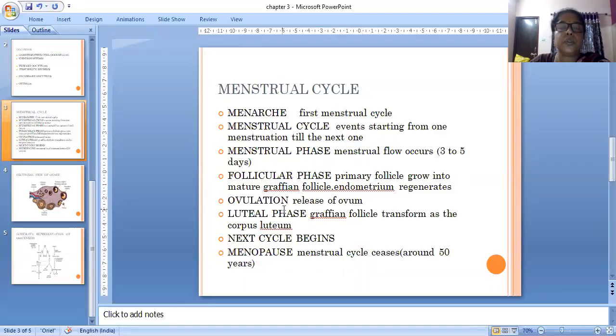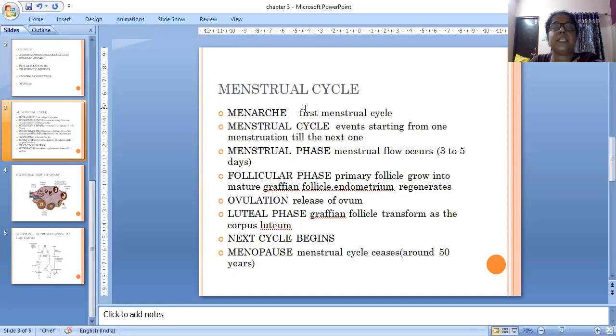The next phase is the luteal phase. Now the ovum is released, so the Graafian follicle is converted into the corpus luteum, and the next menstrual cycle begins. And last is menopause, when the menstrual cycle ceases around 50 years.